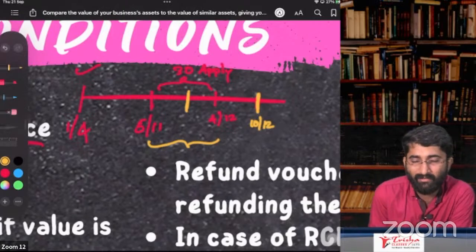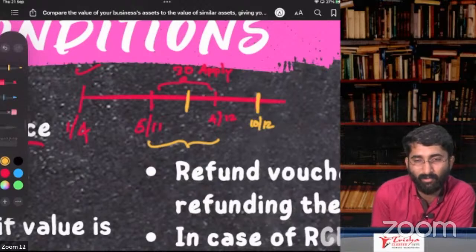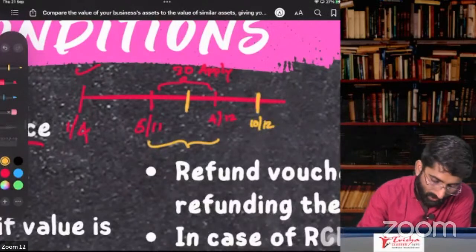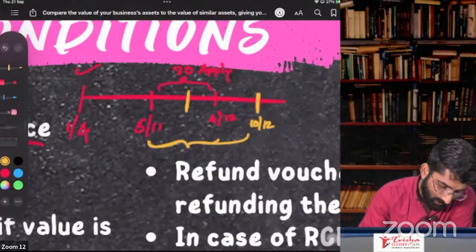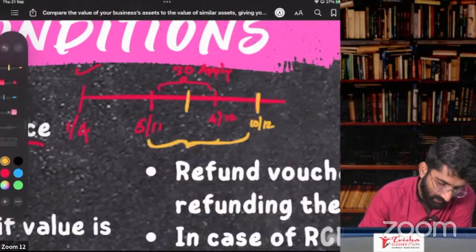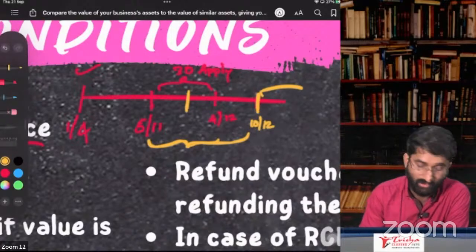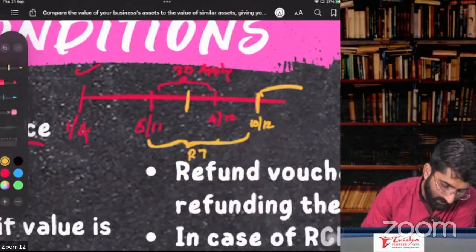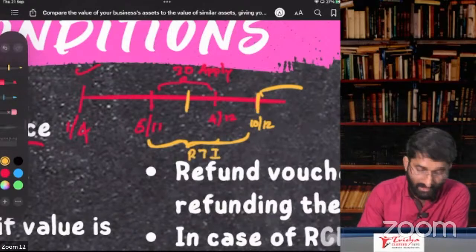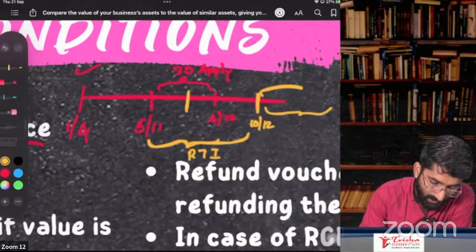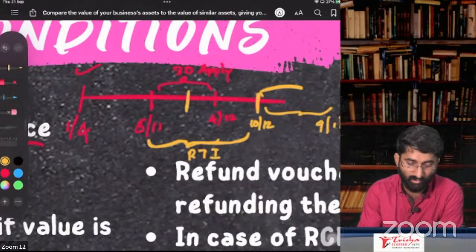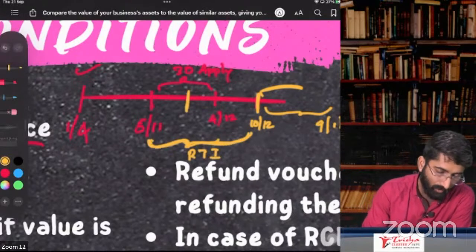So what kind of justice is this? You are asking the government, sir, what kind of justice is this? You say that you have to pay, but you cannot collect. I am the registered person. So the government said, okay, for this period, from here till you got the registration certificate, you are not the registered person. But from here onwards, you are a registered person. So you can give a revised tax invoice within the next 30 days. That means by 9th of January, you have to give the revised tax invoice.